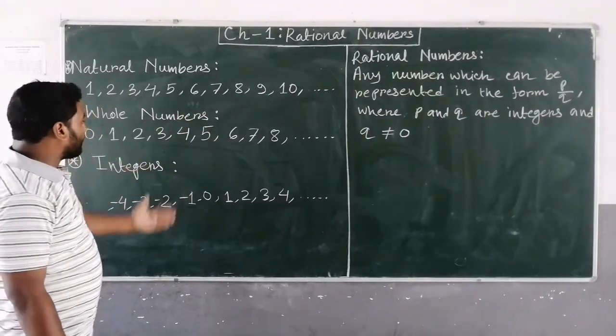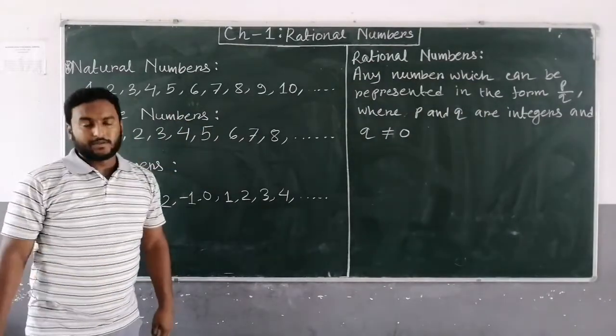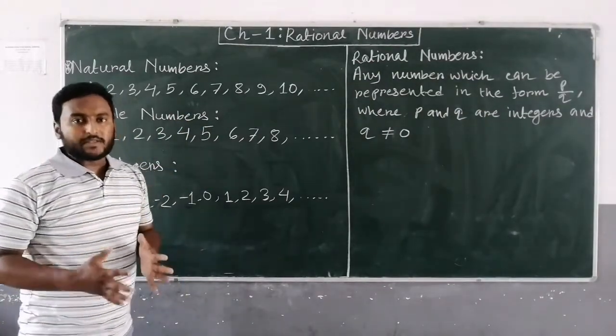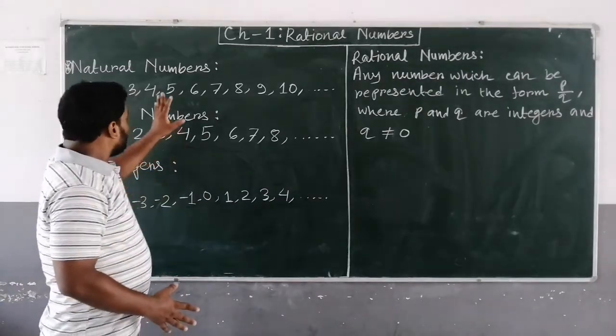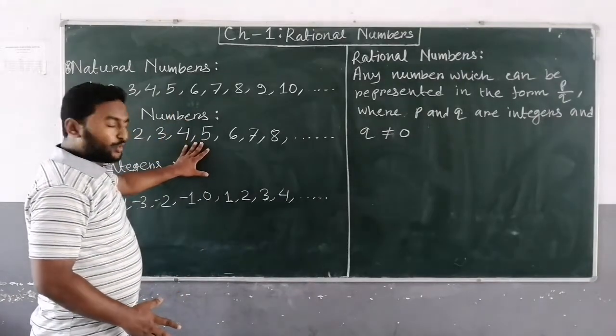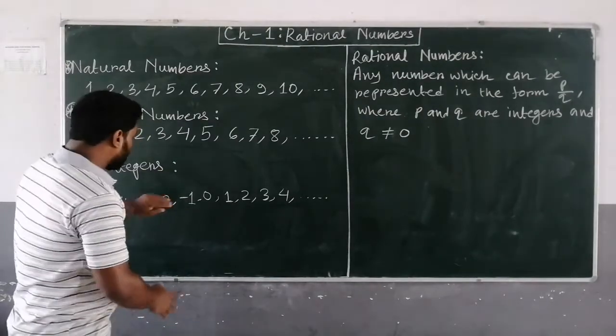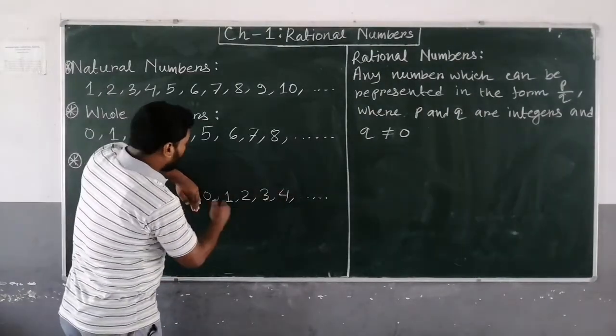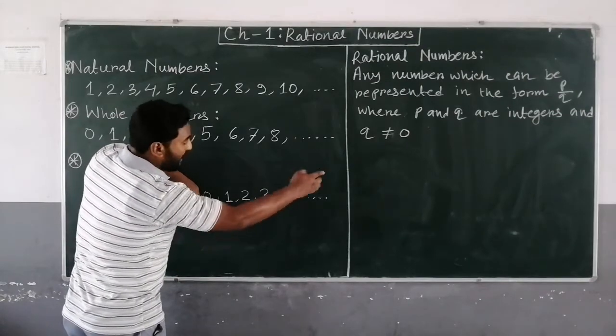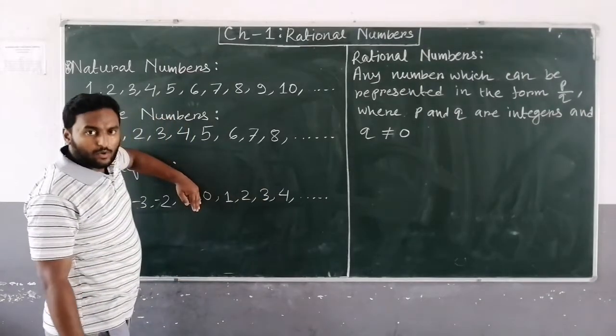After that, integers. What is integers? Whole number together with negative natural number. See this, this side is whole number from 0, 1, 2, 3, 4, 5. This part is known as whole number.